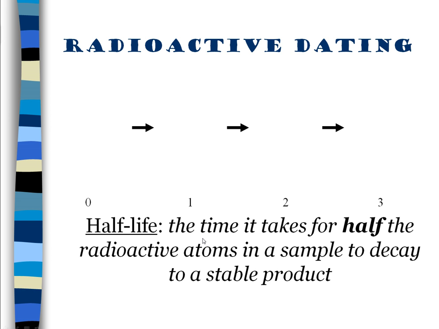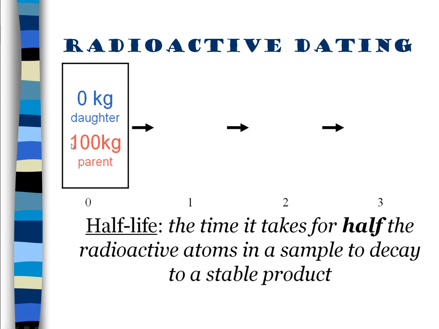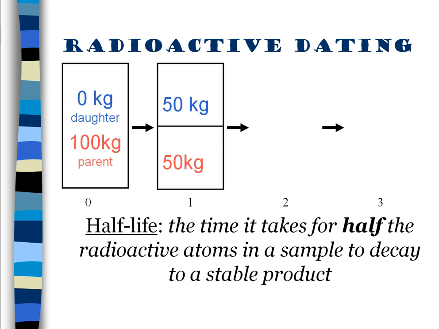Half-life is the time it takes for half the atoms in a sample to decay to something stable. For instance, here we have 100 kilos of a parent element, say it's uranium, and no daughter element. This is pure uranium-238. After one half-life, half of the parent will have been turned into daughter. So it will have a ratio of 1 to 1, 50 kilos of parent, 50 kilos of the daughter.